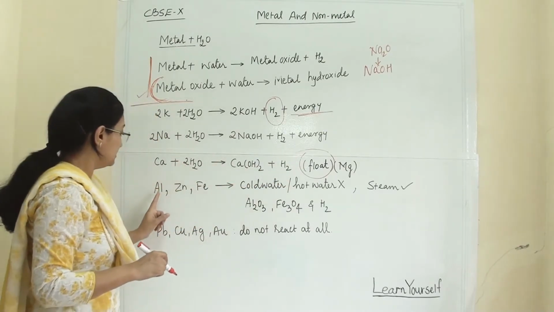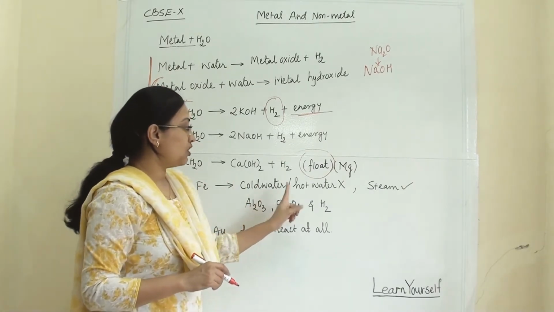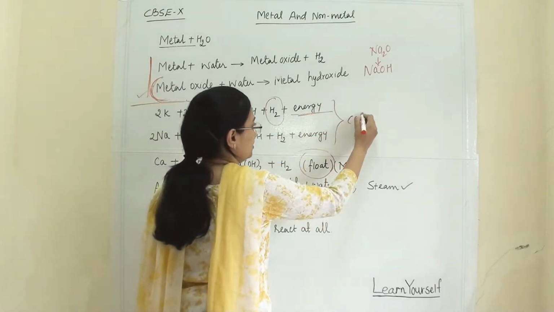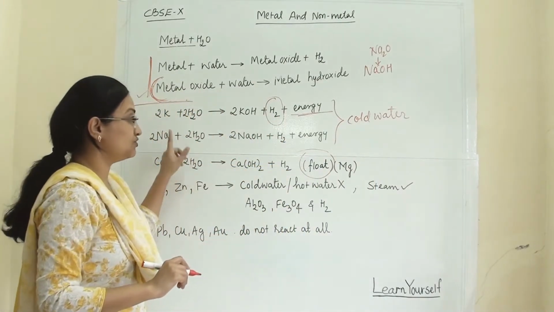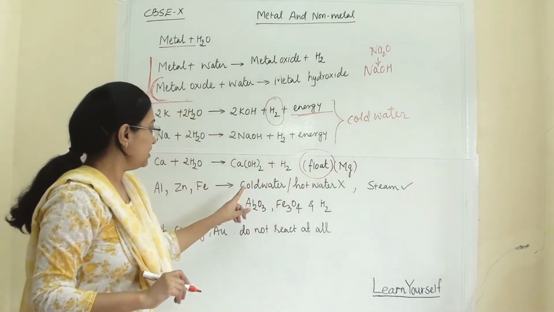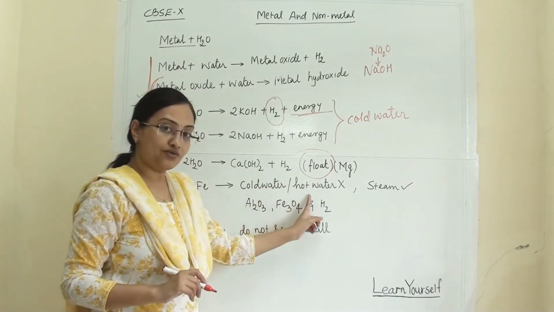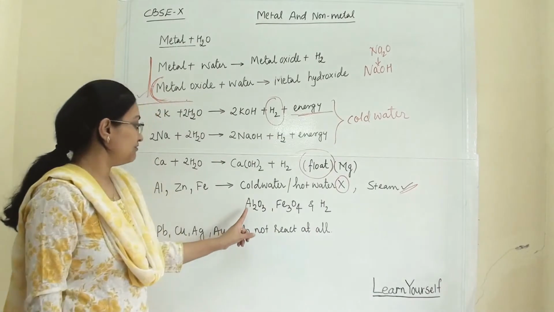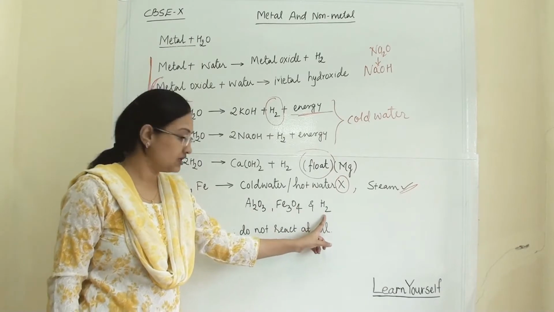Now aluminium, zinc and iron will not react with cold water, and they will not react with hot water. This reaction here is with cold water, with potassium and sodium. They are so reactive that even with cold water, they immediately catch fire. Aluminium, zinc and iron will not react with cold water or hot water. They will react with steam, and produce aluminium oxide and iron(III) oxide and hydrogen gas.